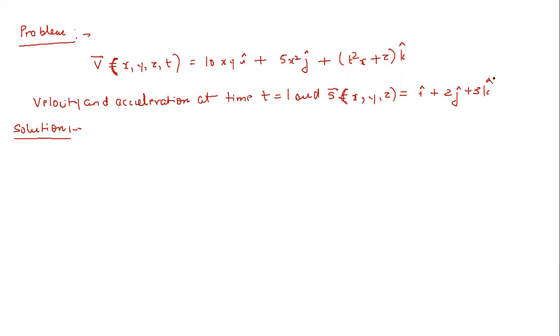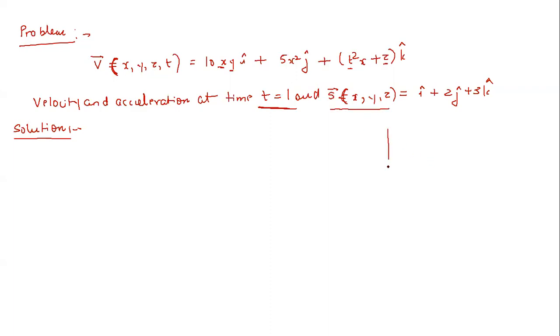So just observe this numerical very carefully: the velocity field is a function of x, y, z and t. Okay, so this is a flow field. Now you are being asked to calculate the velocity and acceleration at a particular time t. So first of all, which factor came into play? This time t came into play. Then the next factor which came into play is the location.